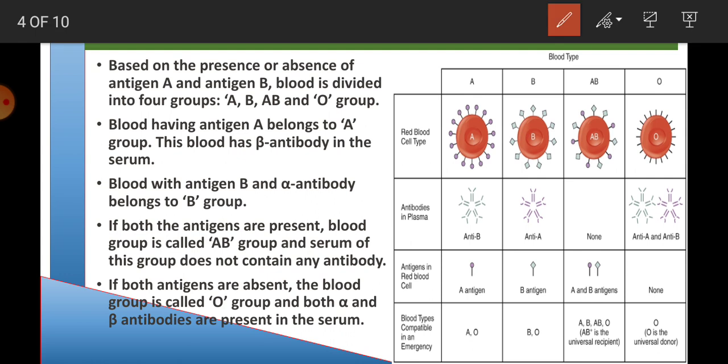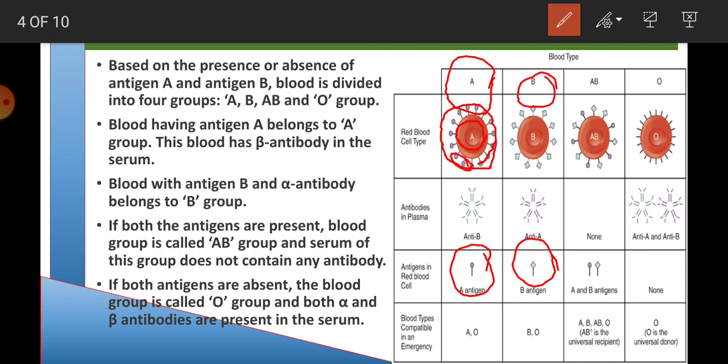Here you are seeing a red blood cell, and there are substances outside the surface, and these substances are called antigens. If the antigen is type A, then the blood type will be A group, and if the antigen present on the surface of the red blood cell is B type, then the blood type will be B group.